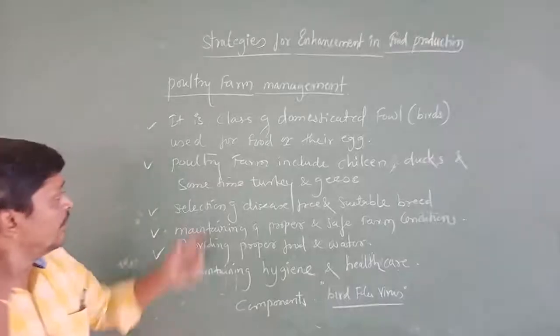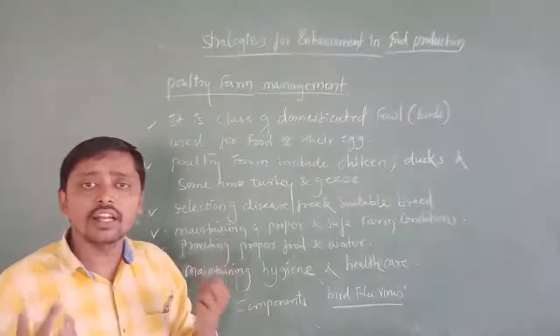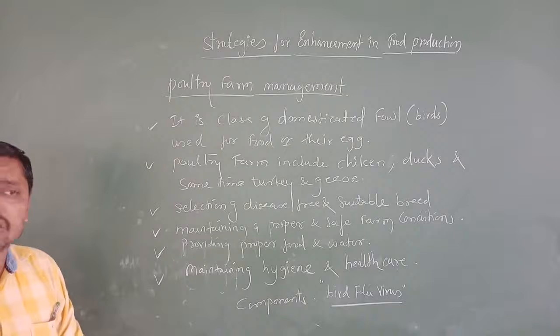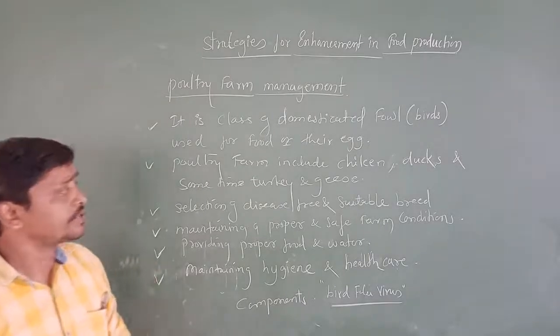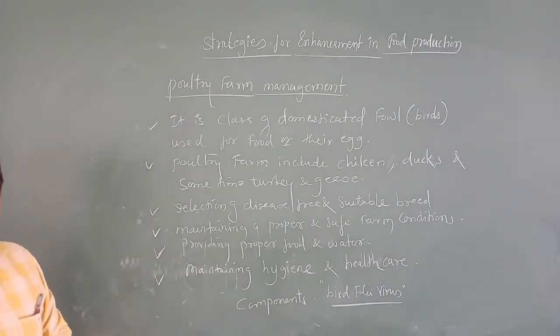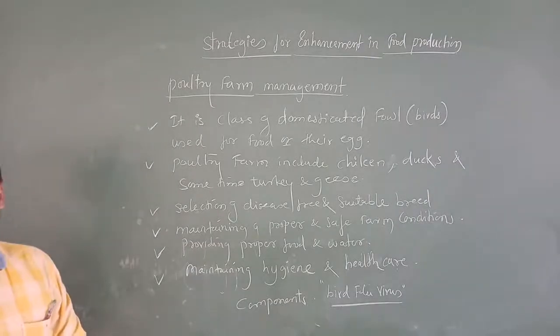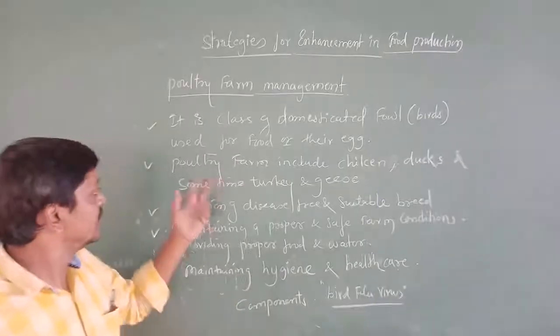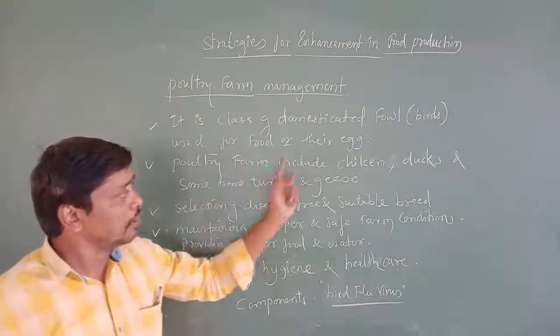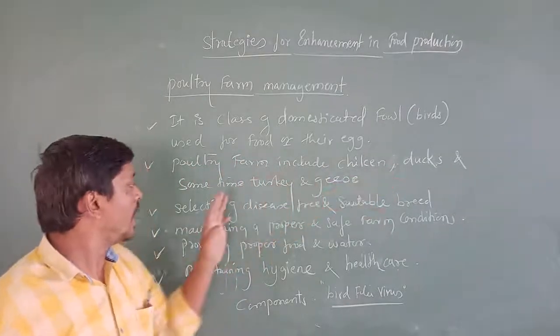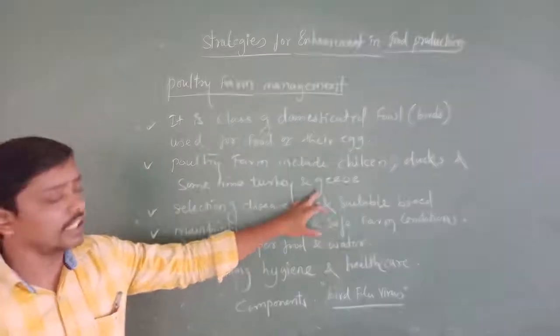Then, what types of birds do we rear and breed under the care of humans? Poultry farms include chicken, ducks, and sometimes turkey and geese.